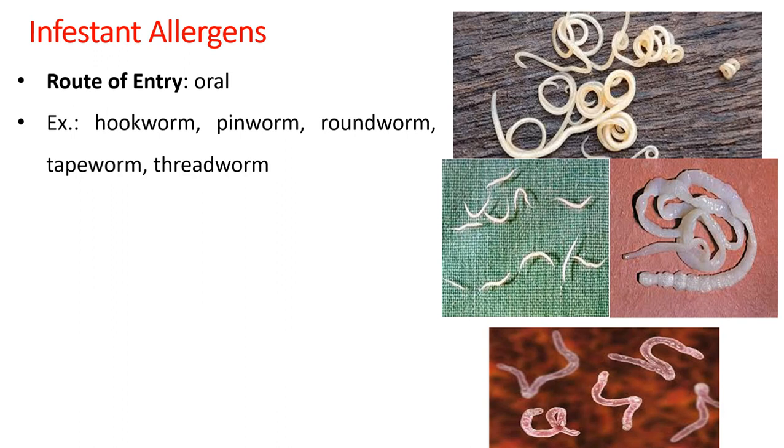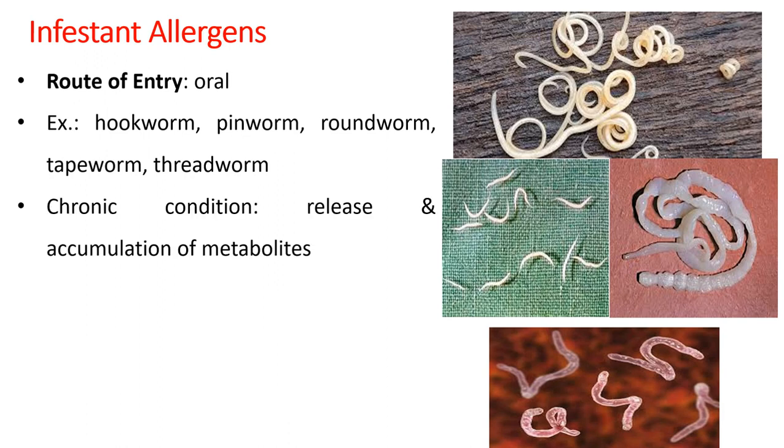Another category of allergens are infestant allergens, wherein the route of entry usually is oral. Examples include all the worms or endoparasites residing in our intestine like hookworm, pinworm, roundworm, tapeworm, or threadworm.